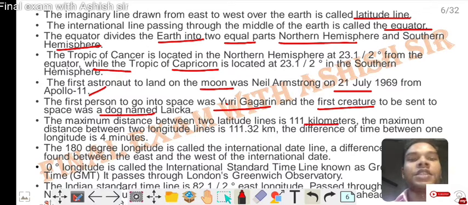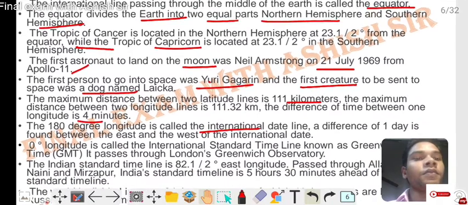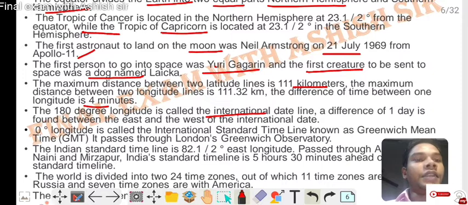The maximum distance between two longitude lines is 111.32 km. The time difference between one degree of longitude is 4 minutes. The 180-degree longitude is called the International Date Line. A difference of 1 day is found between the east and west of the International Date Line.